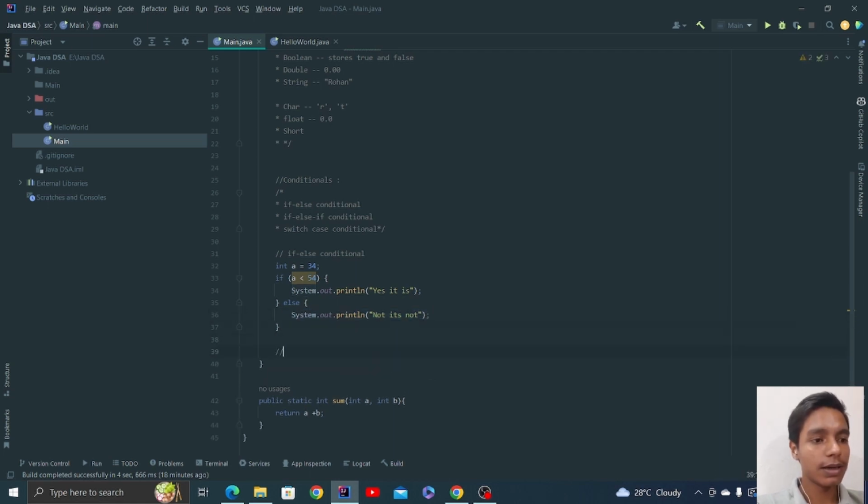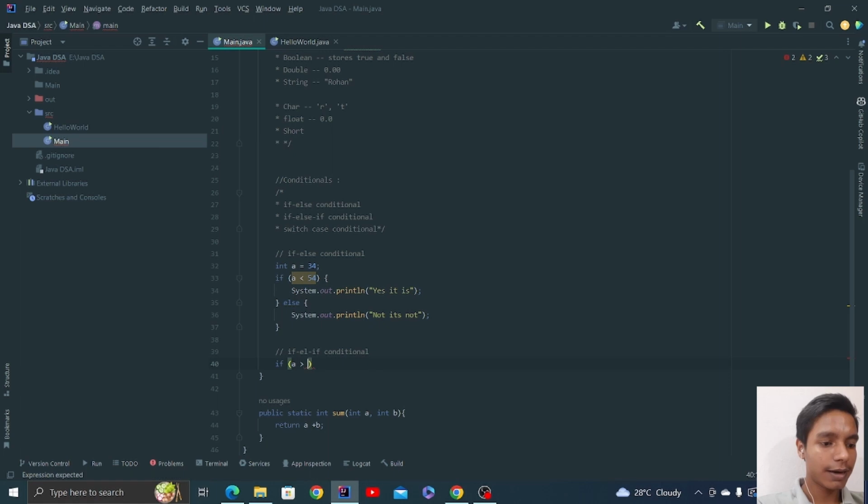Now let's see our else if conditional. Suppose we want to say that if a is greater than 54, just print "yes it is".